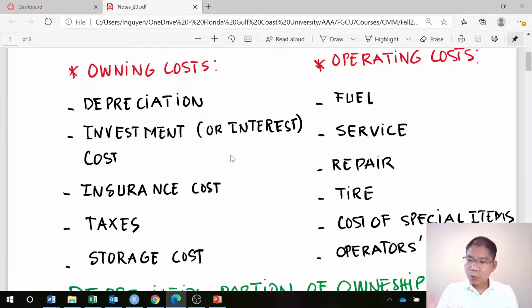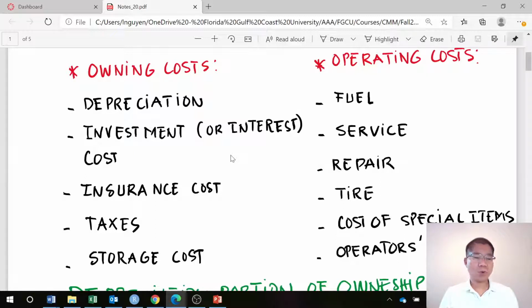So we spend the money to buy the equipment, and that becomes a depreciation that we can charge into the costs for the ownership when we use that to do the construction work. And that is one item of the ownership cost, which is depreciation.